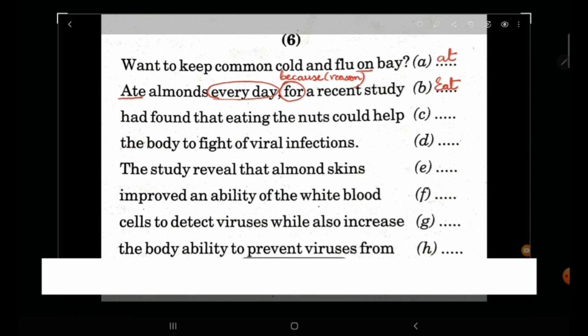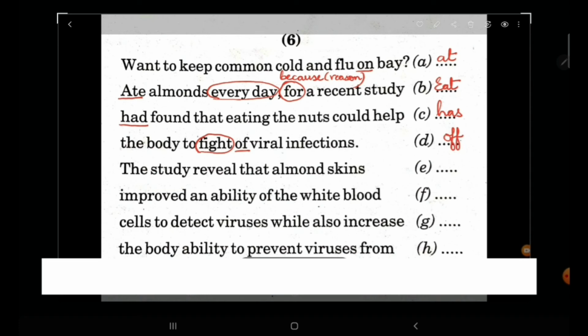For a recent study had found. Now that study has been done recently. It is not past. So it should be near past, or instead of had we'll use here has. That eating the nuts could help the body to fight off viral infections. Now here with fight we will not write of, we'll write off.